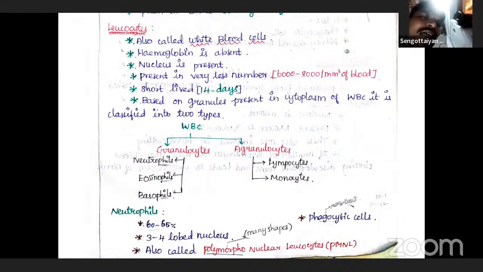So WBCs are nucleated and relatively lesser in number, which averages 6,000 to 8,000 per cubic millimeter of blood. That is the range. Leukocytes are generally short-lived.